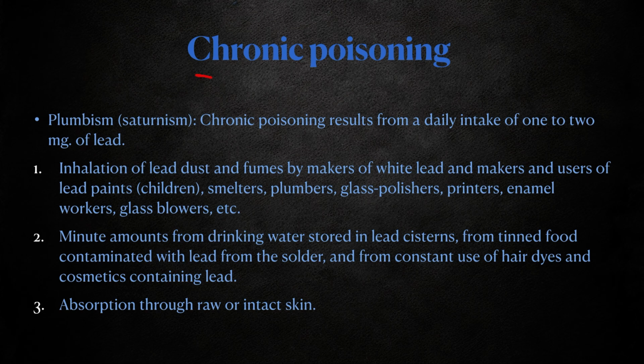Coming to chronic poisoning, this is the important one, and it is the one commonly seen in lead poisoning. Chronic poisoning of lead is also known as plumbism or saturnism.